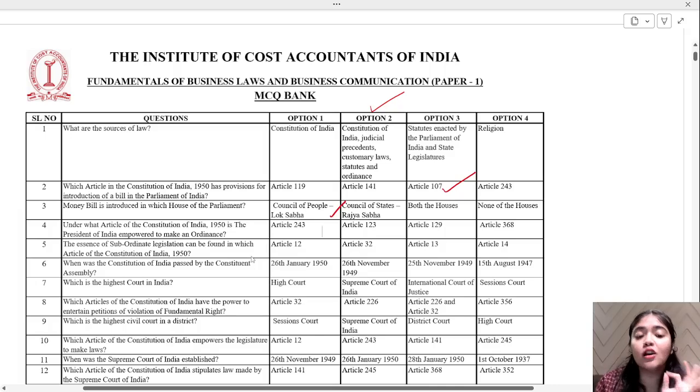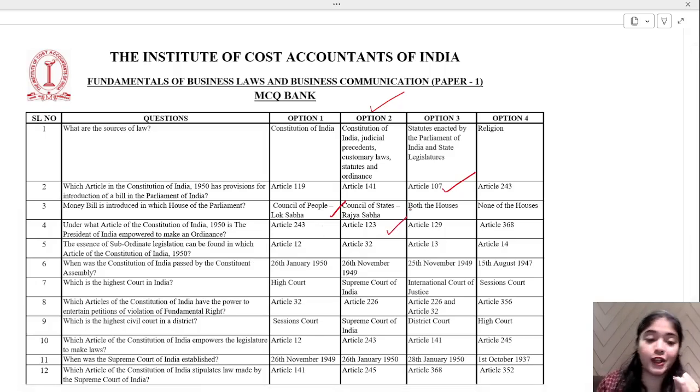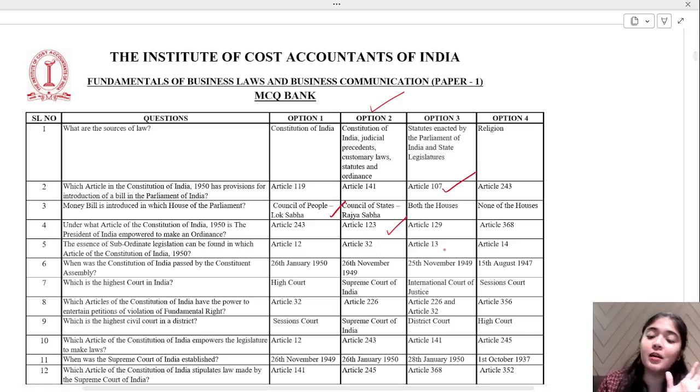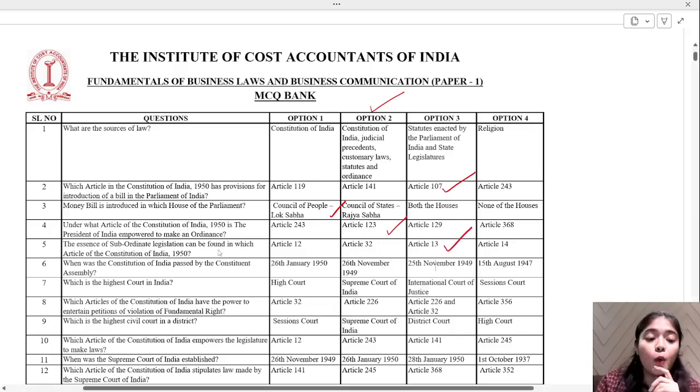Under what article of the Constitution of India 1950 is the President of India empowered to make an ordinance? So ordinance relates to article number 123. Very good. The essence of subordinate legislation can be found in which article of the Indian Constitution? So see, they are asking you article based questions. You have to be very thorough with the article numbers. Article number 13.